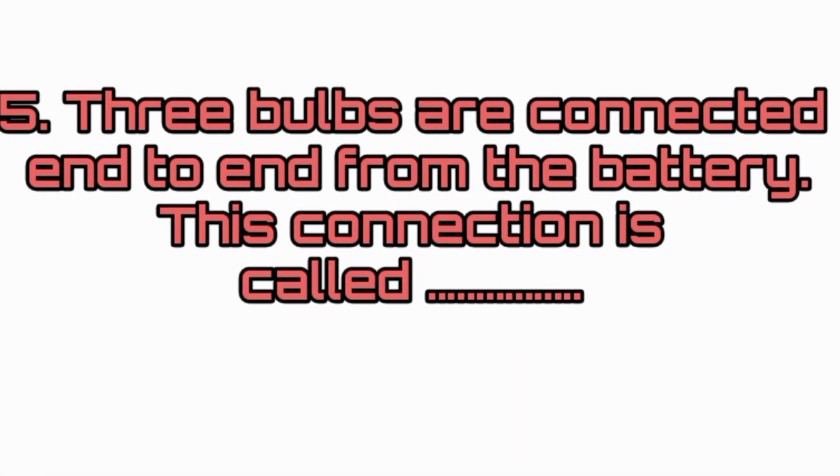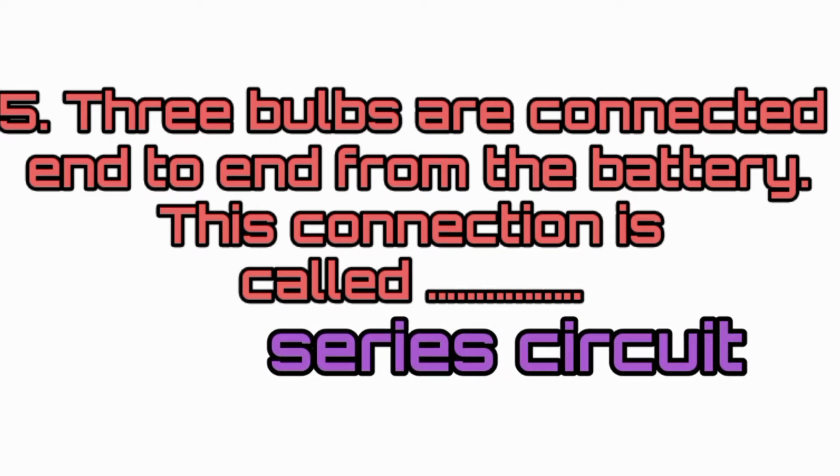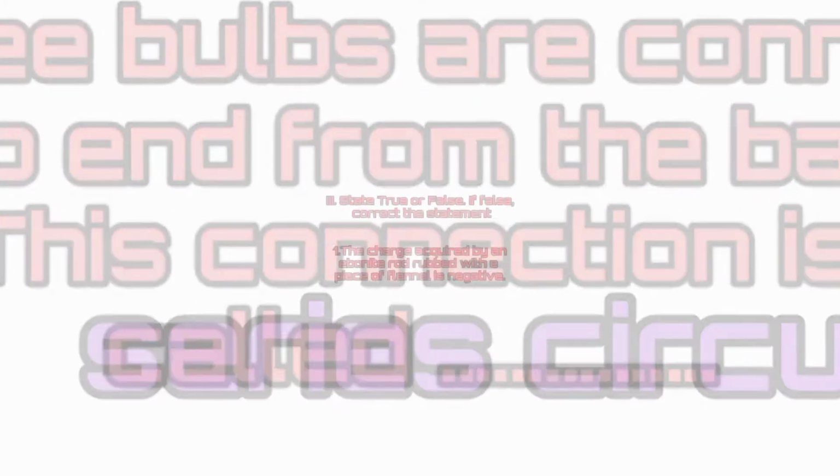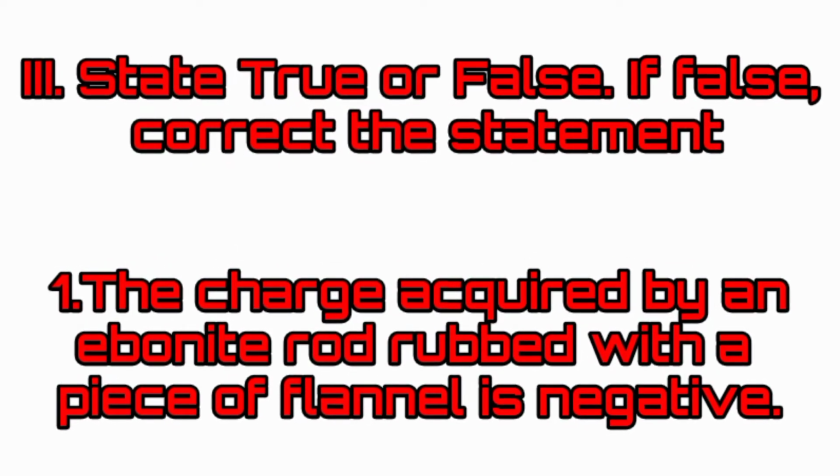3 bulbs are connected end to end from the battery. This connection is called dash. Answer series circuit. Say true or false. If false, correct the statement. The charge acquired by an ebonite rod rubbed with a piece of flannel is negative. Answer true.